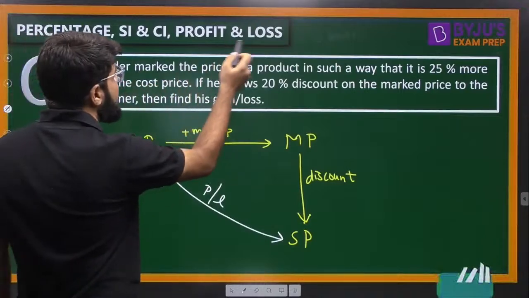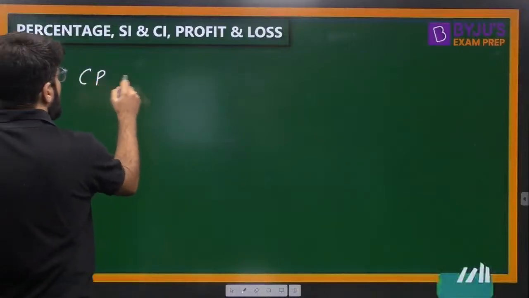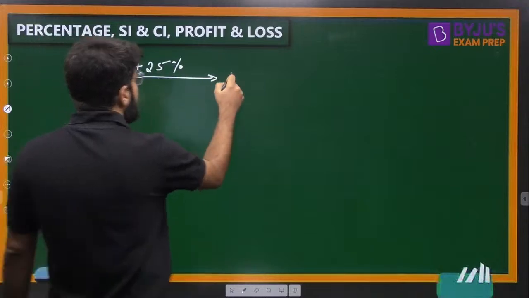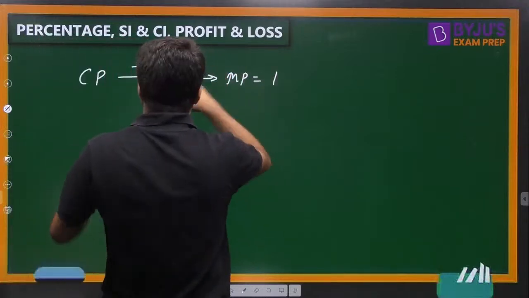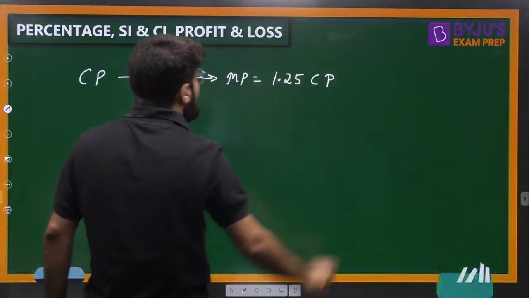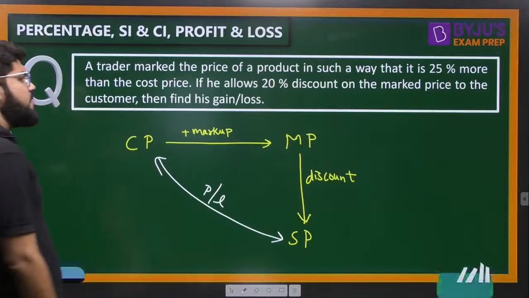A trader marked the price of a product in such a way it is 25% more than the cost price. So plus 25% markup karenge. So I get the marked price, which is 25% more, means 125%. 125% means 1.25 CP. If he allows 20% discount on the marked price to the customer, find his gain or loss.